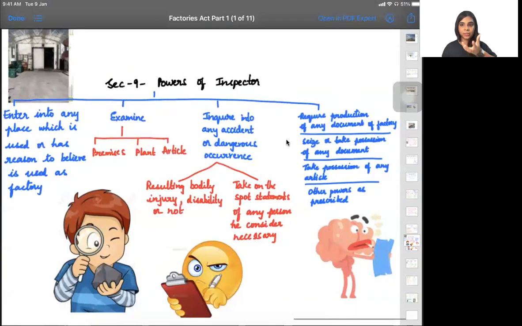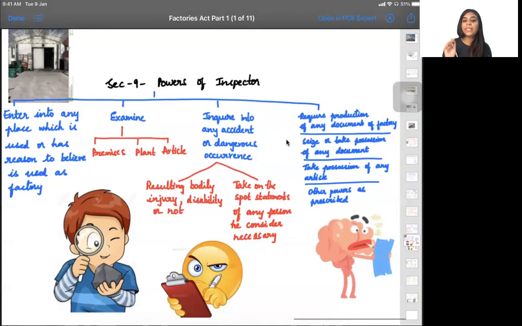In the second picture, you can see he's trying to examine or check a stone. Whenever he wants to examine any article, plant, and by plant we mean plant and machinery, not the plant of a tree, or any premises of the factory, he can go and examine. In the third picture, this person has a skeptical mind. He's questioning, he's doubtful, right?